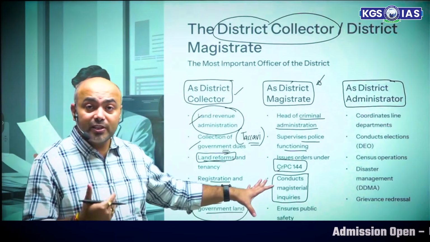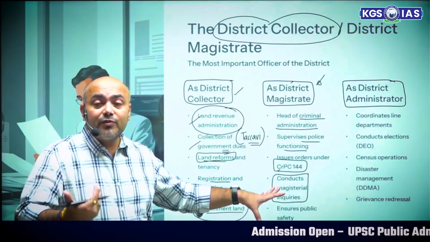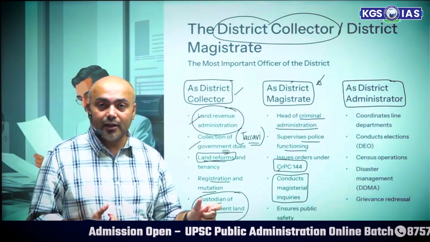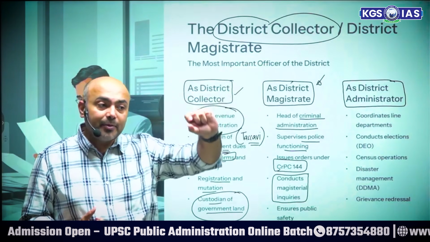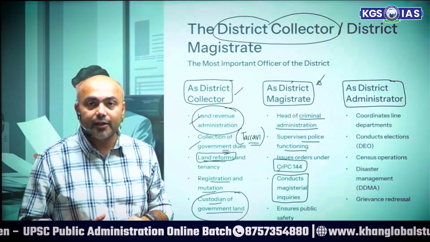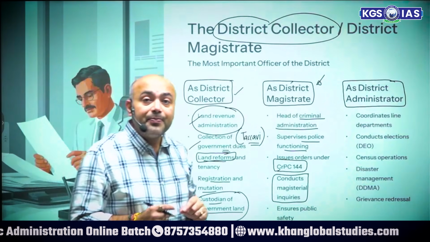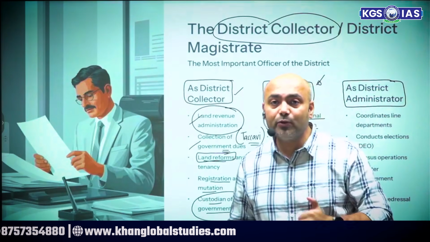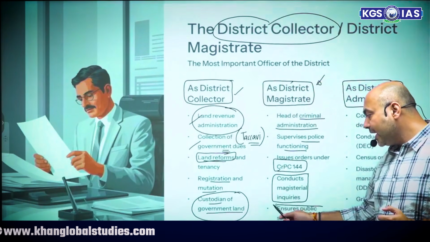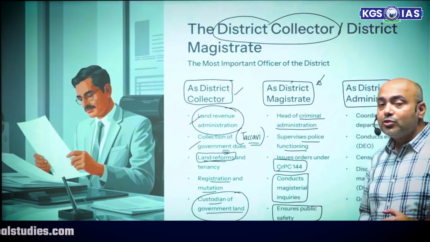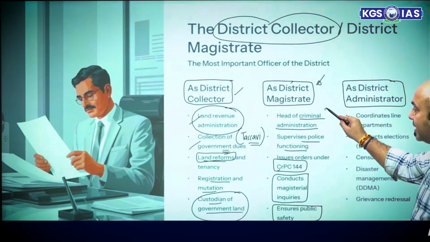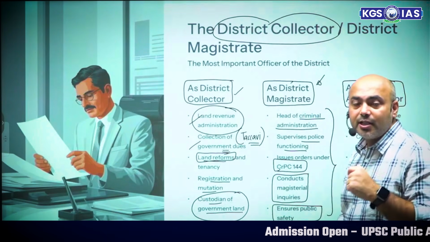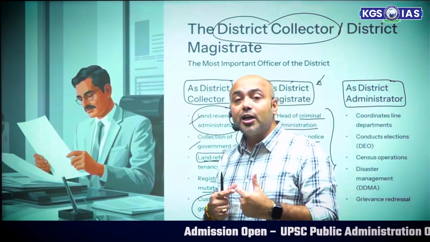And if those things happen, if there are maybe cases of corruption or something like that, there may be magisterial inquiries that are held, or the minister may decide that because of this there will be a magisterial inquiry on it. And in such cases, what is required is that it is the district collector, the district magistrate, who will conduct that. Okay. Ensuring public safety. Clear? So this is the magistrate. You can see here that there are magisterial functions. The nature of this function is more judicial.